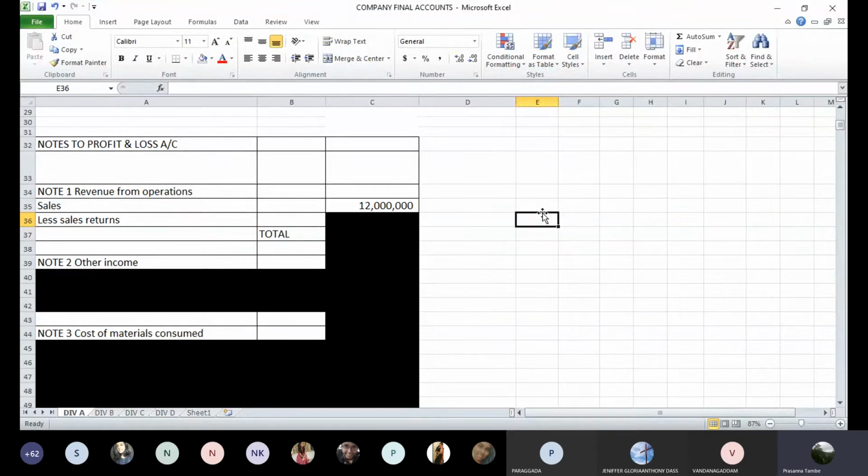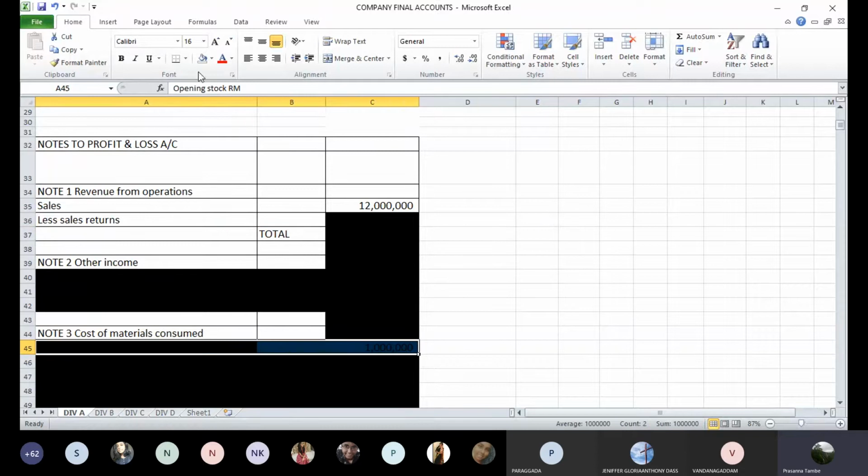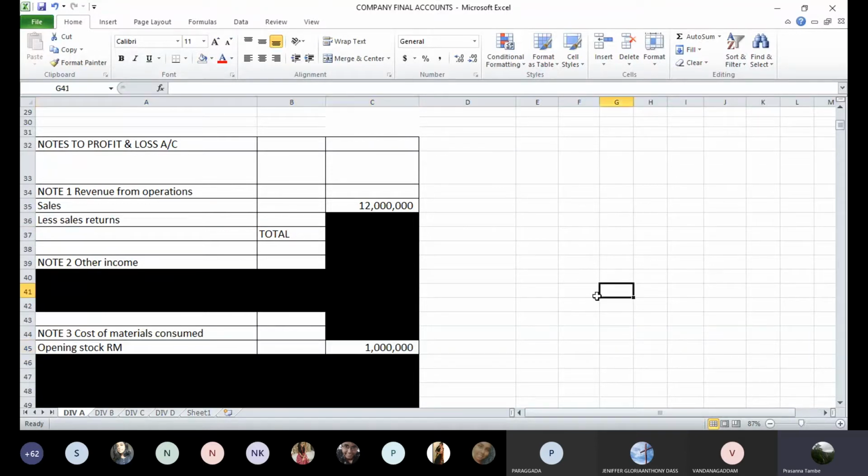Next is the opening stock of raw material. This will come under the cost of materials consumed. First item, opening stock of raw material. Because if you remember how to calculate raw material consumption, it is opening stock plus purchase of raw materials plus applicable expenses minus closing stock of raw material. That's how we work out the consumption of raw materials. So opening stock of raw materials 10 lakhs.